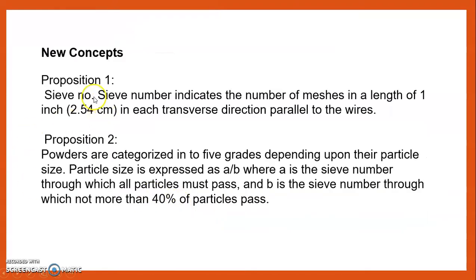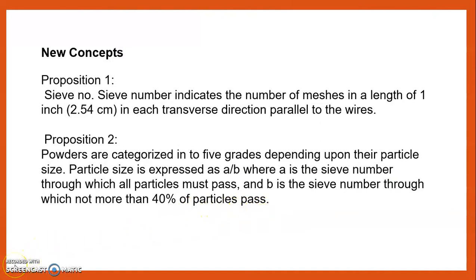Today we also see some new concepts. Proposition 1: the sieve number indicates the number of meshes in a length of 1 inch, that is 2.54 centimeters, in each transverse direction parallel to the wires. Second proposition: powders are categorized into 5 grades depending upon their particle size. Particle size is expressed as A/B, where A is the sieve number through which all the particles must pass, and B is the sieve number through which not more than 40% of particles pass.